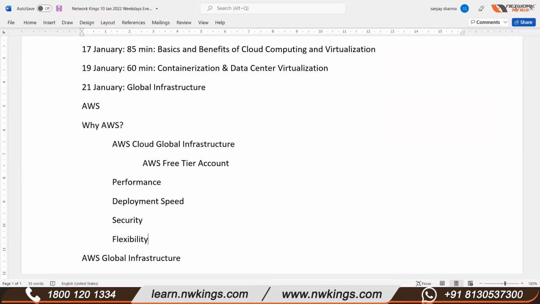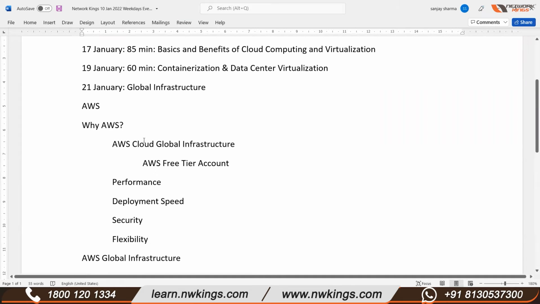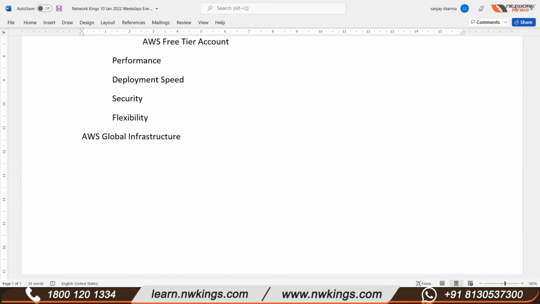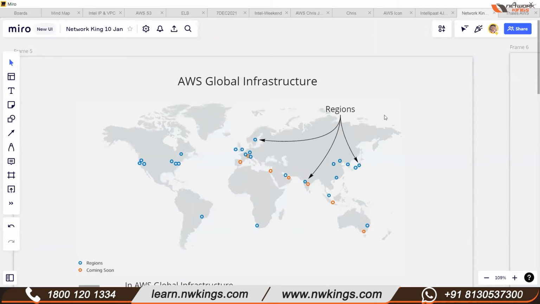These are a few of the benefits we see in AWS, and because of this, AWS is number one. But the major advantage that I see in AWS is the AWS Global Infrastructure. This is my global infrastructure throughout the world. This is the world map. AWS Global Infrastructure is built to deliver AWS cloud services with the highest quality and performance. AWS provides services throughout the world in more than 245 countries, continents, or territories.